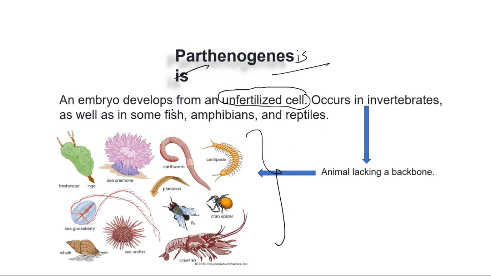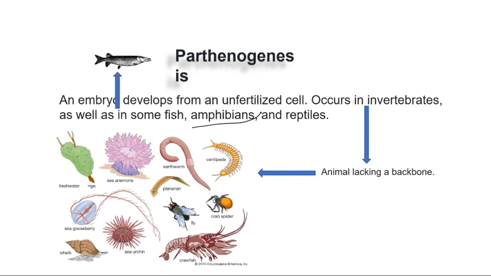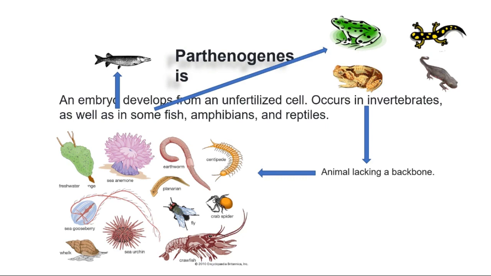You will find this even in some fishes. Amphibians. What do you mean by amphibians? Amphibians are those who can live in water as well as on land, such as salamander, toad, newt, frog. These are all amphibians, right? So these are the different methods of asexual reproduction. Now a question can be like, write the differences between sexual and asexual reproduction in the exam, and for that, what you have to write in brief.